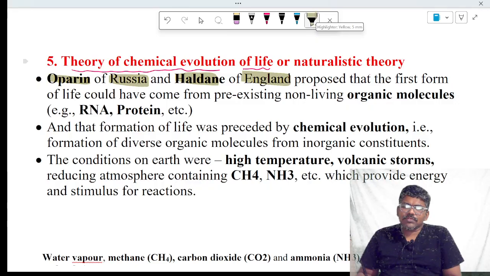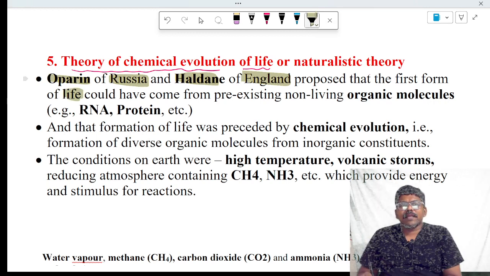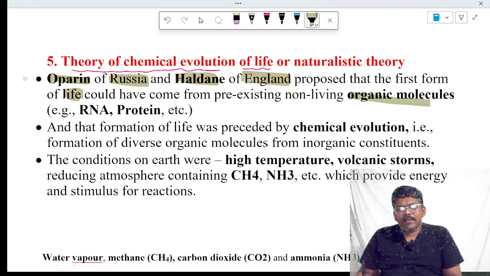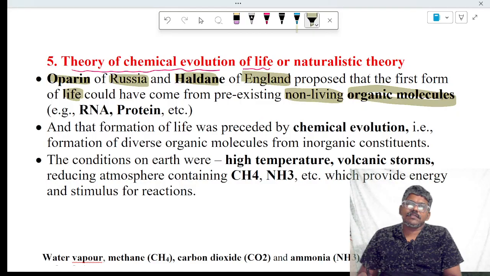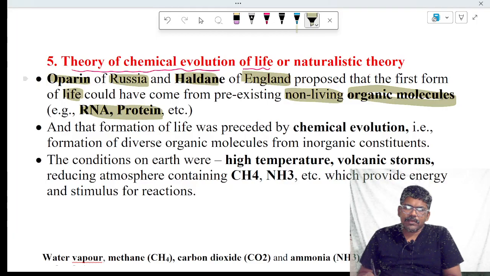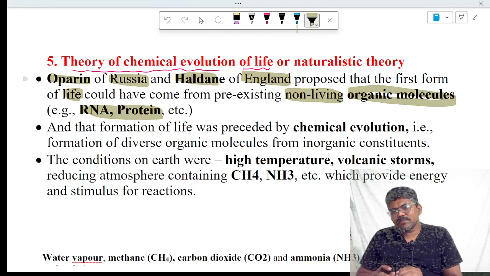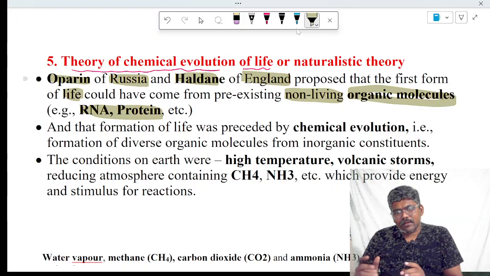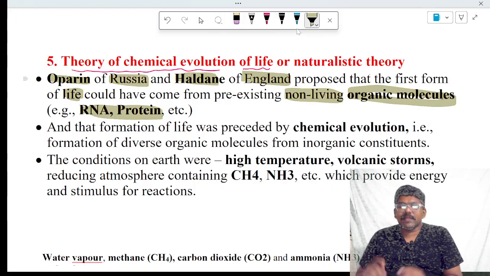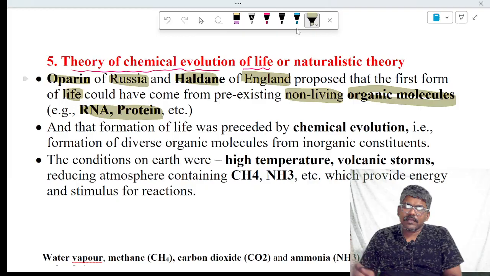According to the theory of chemical evolution of life, the first form of life arose from non-living organic molecules, like RNA and proteins. How is the first life formed from these molecules? By chemical interactions, non-living organic molecules are converted into life.